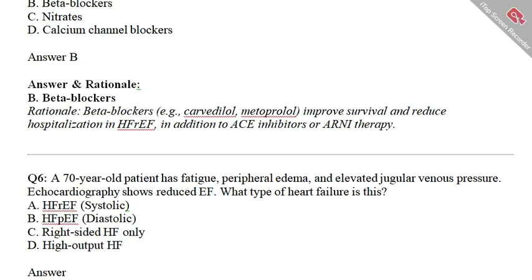Option A, heart failure with reduced EF, systolic one. Option B, heart failure with preserved EF, diastolic one. Option C, right-sided heart failure only. Option D is high-output heart failure.